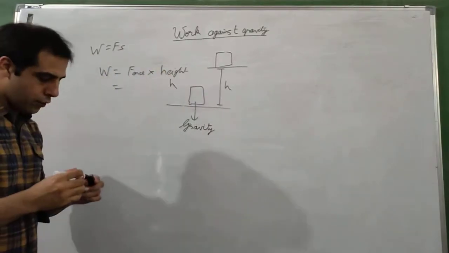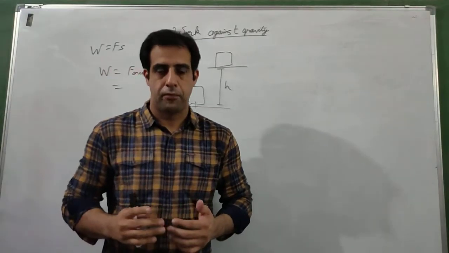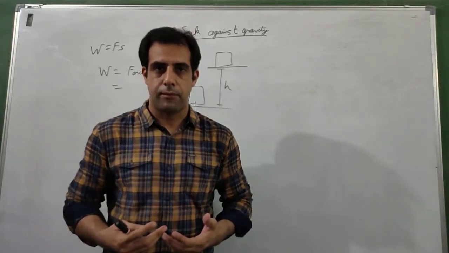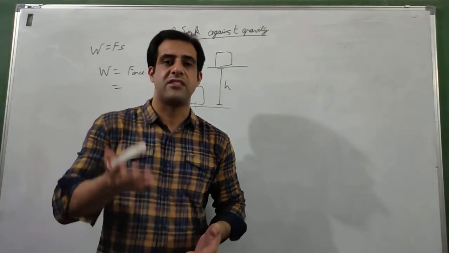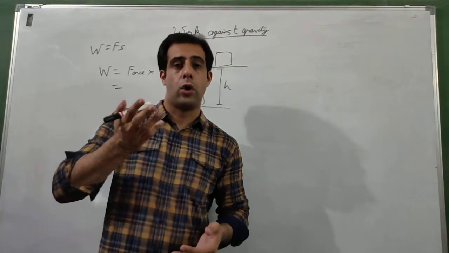Now let us talk about force. How much force do I have to apply? If I have to jump, how much force do I need to apply on myself so that I go against gravity and go up to some height?